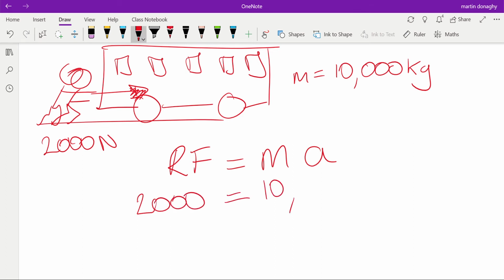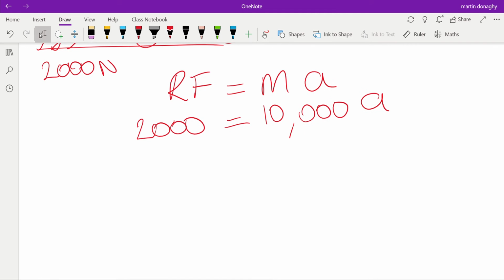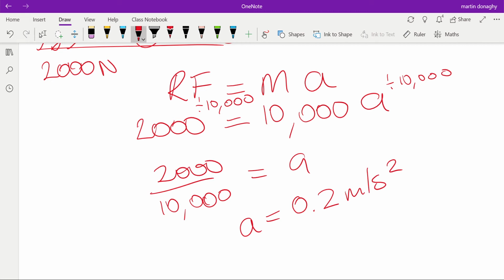2,000 equals 10,000 m times A. So to work out what A is, we need to divide by the 10,000. I divide this side by 10,000 and I divide this side by 10,000. It's the same as taking the 10,000 down and across, which gives us 2,000 divided by 10,000 equals A. So our acceleration in this case will be 0.2 meters per second squared.